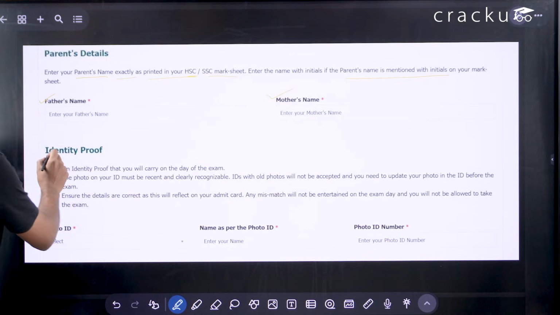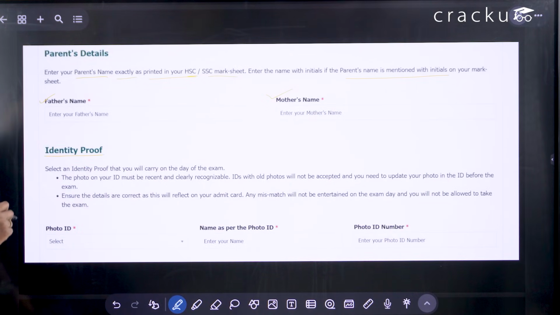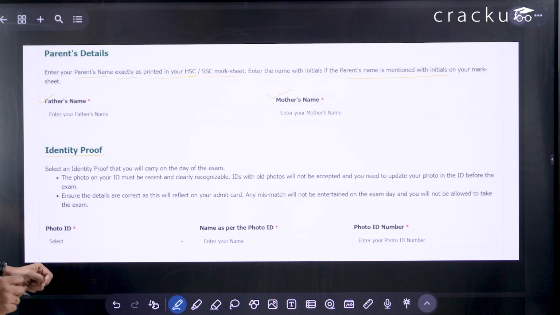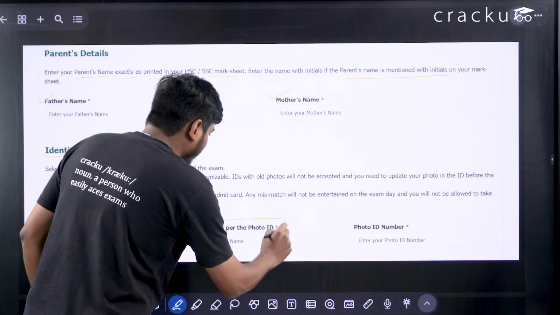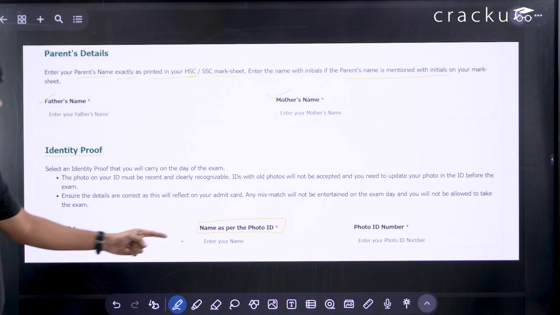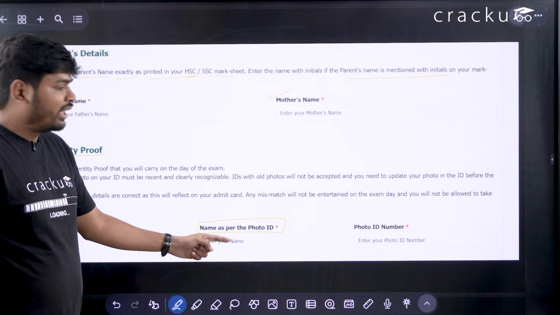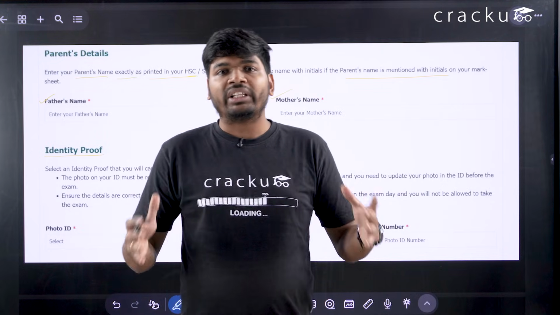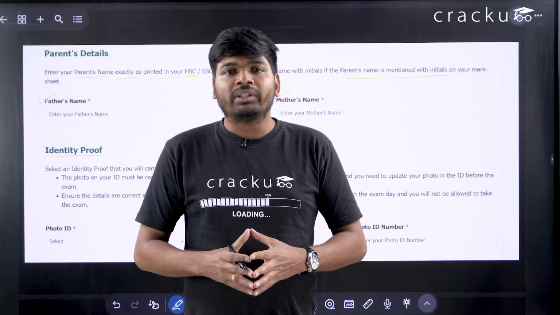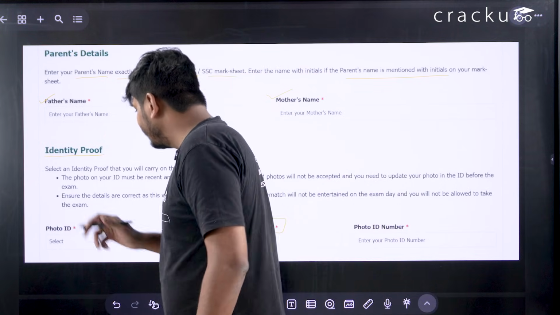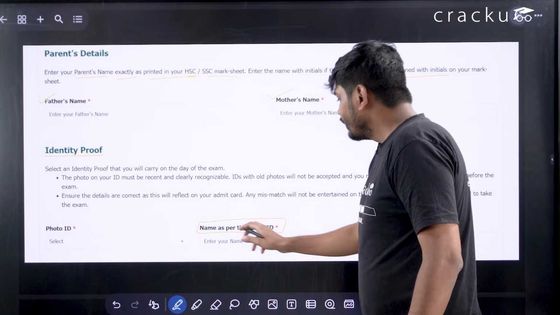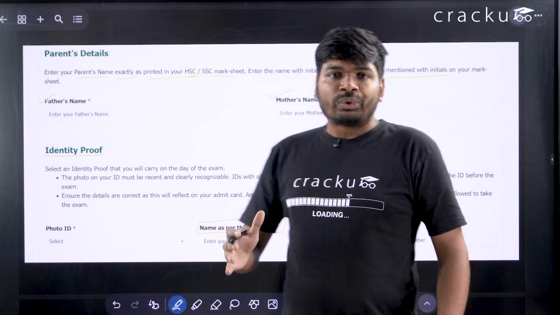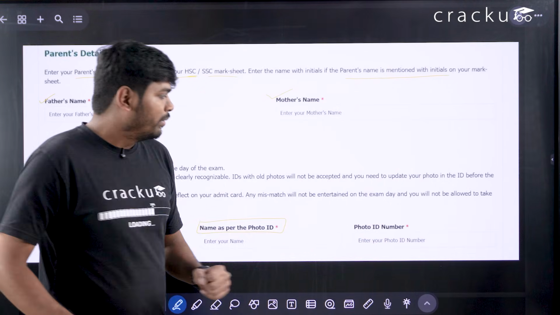Okay, and you have to enter your identity proof. There are different types of identity proofs that are available in the option. You have to select the photo ID, name as per the photo ID. If you are selecting Aadhaar card, you have to enter your name as per Aadhaar card, and you have to enter your photo ID number. You have to enter your Aadhaar card number or passport number. Whatever documents you are selecting here, you have to write the name as per the photo ID and also mention the photo ID number here.